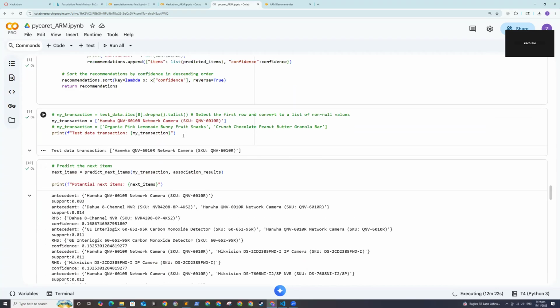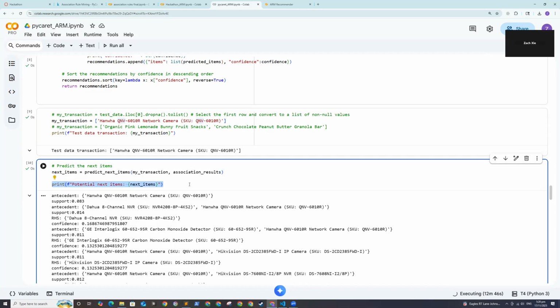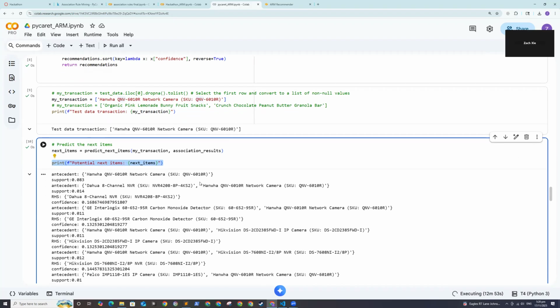Okay, so now I'm just trying to test locally. I give it a test basket. Right now in this basket, I only have this one item, and I want to see what our model would recommend. So it's listing a bunch of next items.